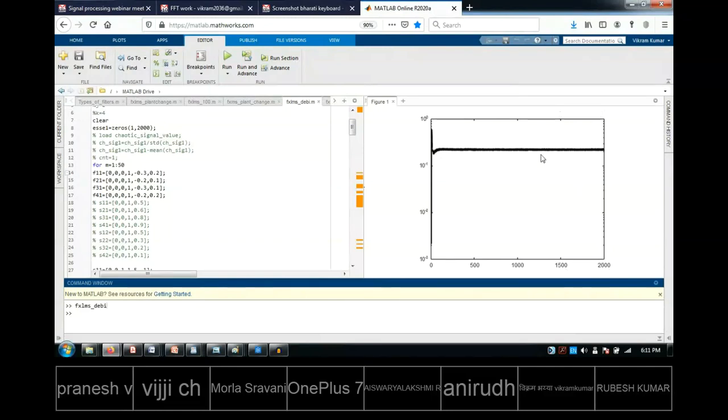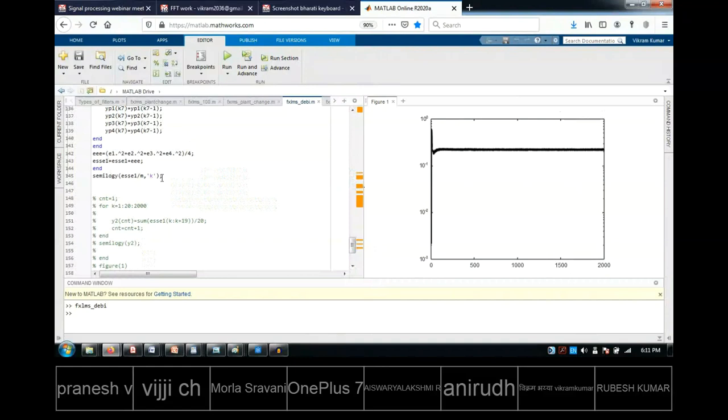And what is this curve? Let us just go back. Let us just go down. So finally what we are plotting is a kind of measure of the error. It is not directly E.